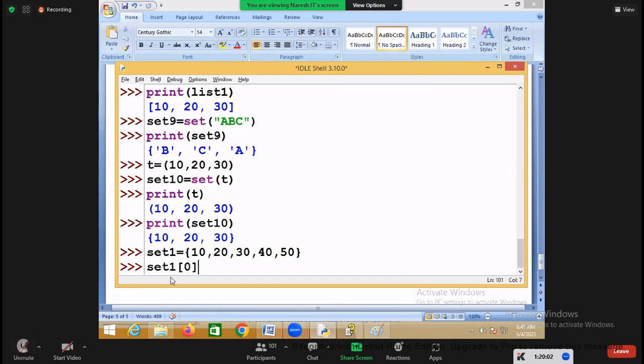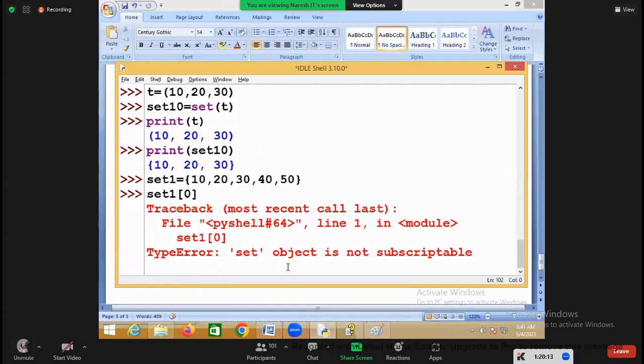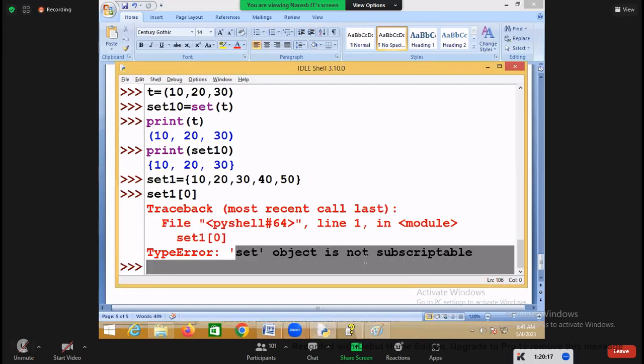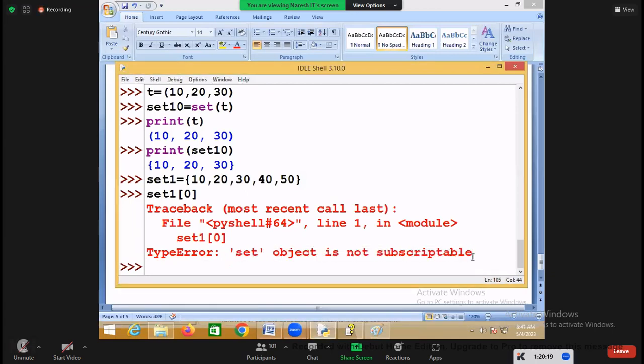Unordered. Unordered means sequence or non-sequence? Non-sequence. If you write set1[0], will you get the first element? No, rather you'll get an error, because a set object is not subscriptable, because it is not a list. It is not a sequence.